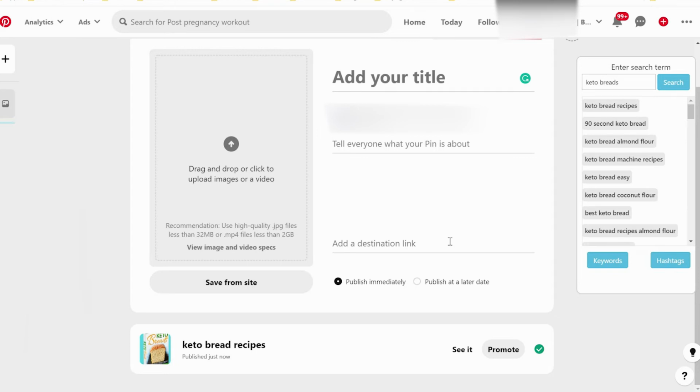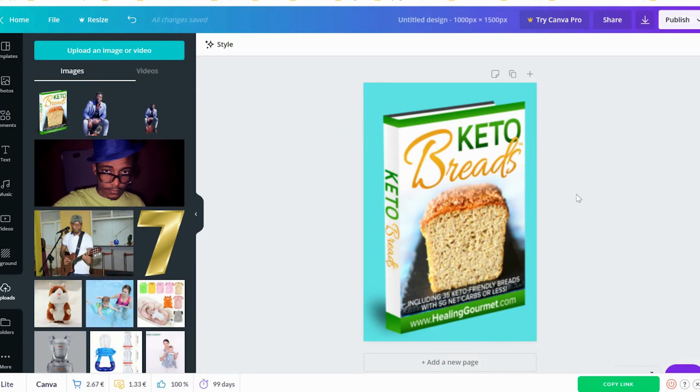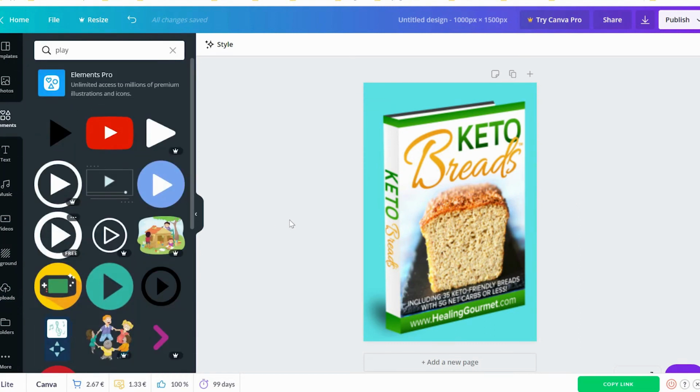You need to post at least 7 to 10 posts every single day to make this work. Now, my strategy that I am using to increase the clicks on all my pins every single day: I also use Canva. I just add a few tricks. For instance, let's say I have this post, I just add this element.